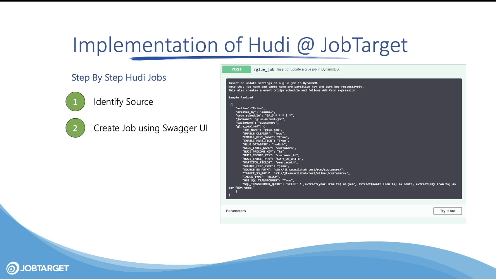So the first section over here is active. This tells whether the job is active or not, right? The second section you can see is created by. So who is the person who created the job, right? The job name, the table name. Now over here, if you can observe, we have the input path.